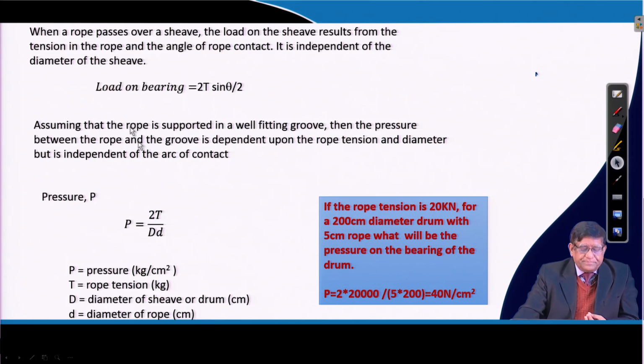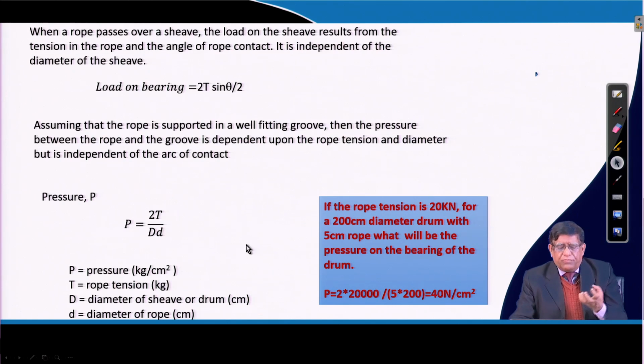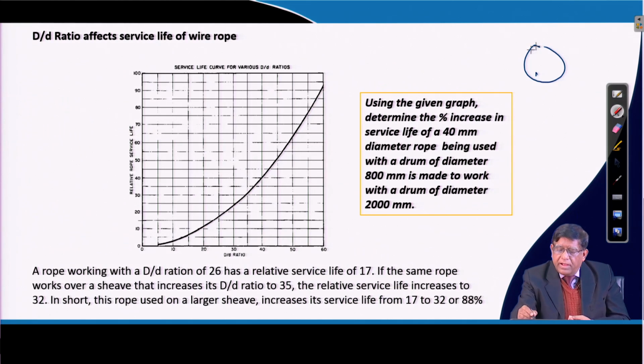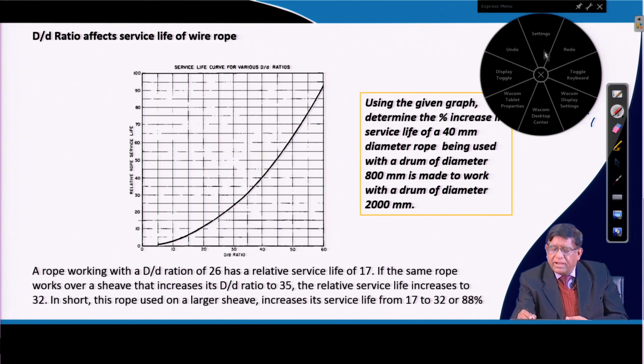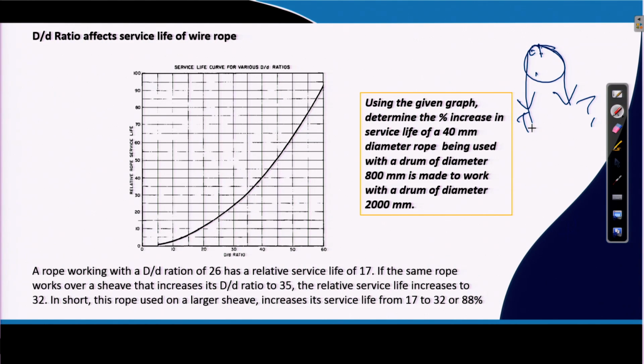Now, regarding the pressure, how much it will be giving on the groove, it can be calculated from the rope tension. If in any sheave you are having the material over here, you are getting these two tensions, then how much load will be coming on the sheave is calculated by these equations as you have seen here.